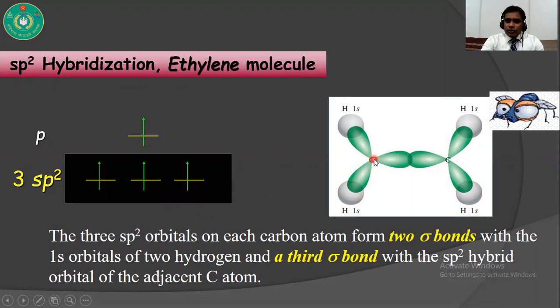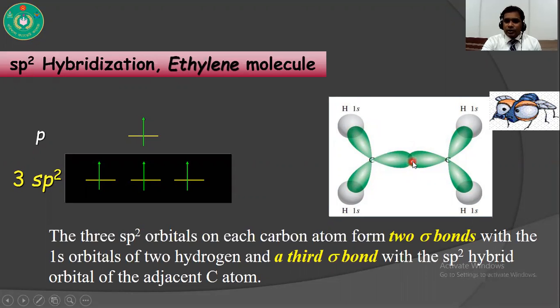In ethylene, each carbon atom undergoes sp2 hybridization, so it has 3 sp2 hybrid orbitals. Among these, 2 hybrid orbitals overlap with the 1s orbitals of hydrogen. Like this, the other carbon atom also overlaps with the 1s orbitals of 2 hydrogen atoms. So there are 4 hydrogen atoms, and 1 sp2 hybrid orbital of one carbon overlaps with 1 sp2 hybrid orbital of the other carbon. So there is a sigma bond between the carbons, and between carbon and hydrogen there is also a sigma bond.